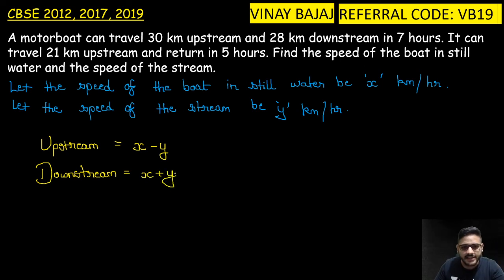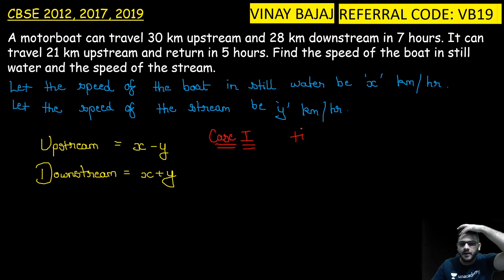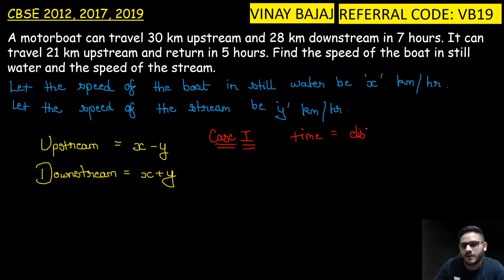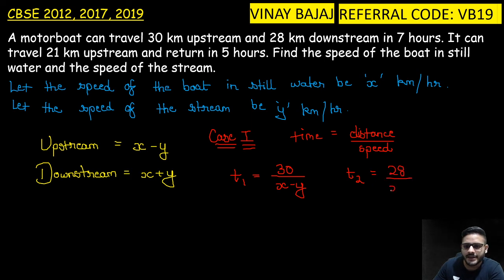सो चलो केस 1 पे आते हैं पहले. केस 1, ठीक है. केस 1 में हमें पता है, फिर से आपके रेफरेंस के लिए लिख देता हूं, time is equal to distance upon speed. So now can I say that t1 is nothing but 30 kilometer upstream, so upon x minus y. t2 is for downstream, that is 28 upon x plus y.